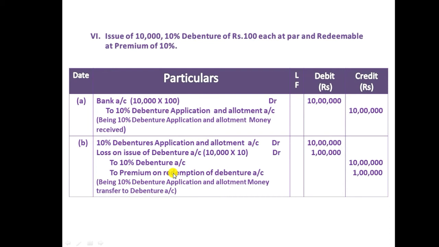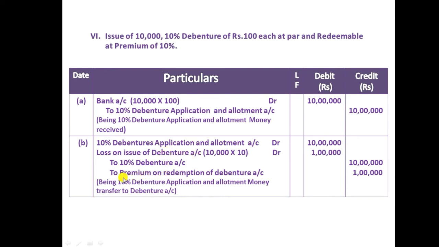So when liability increases, we need to credit it. So we credited even 1 lakh rupees, and we should write the narration: being 10% debenture application and allotment money transferred to debenture account. Whenever the company redeems with premium, this entry is compulsory, we need to record it. This loss on issue of debenture entry will compulsorily come, because at the time of redemption it is a loss for the company. That is the reason we debited.